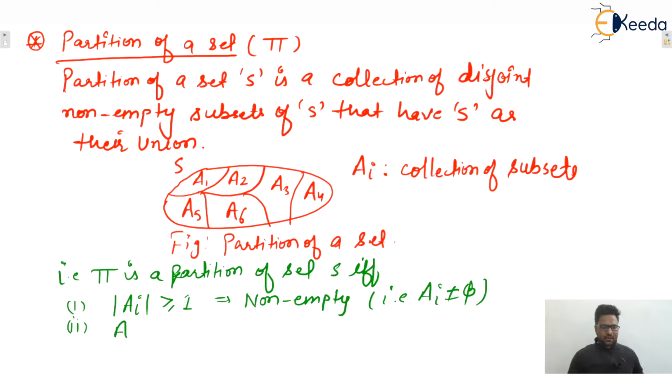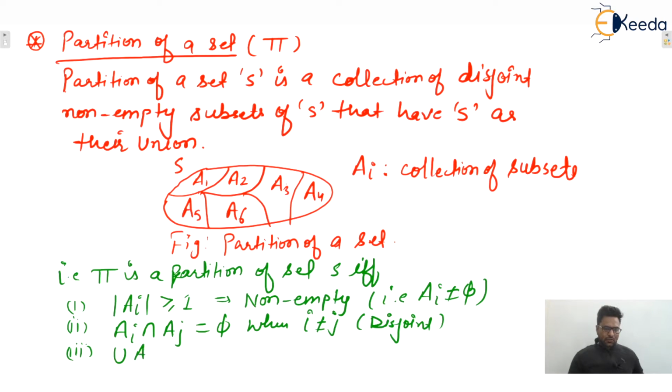Second one, Ai intersection with Aj is equal to phi. That means if we take any two subsets, then these subsets must have empty intersection, when i not equal to j, that is disjoint. Third one, the union of all Ai will give you the original set S. Then that is the correct partition, isn't it? I hope this one is clear to everyone.